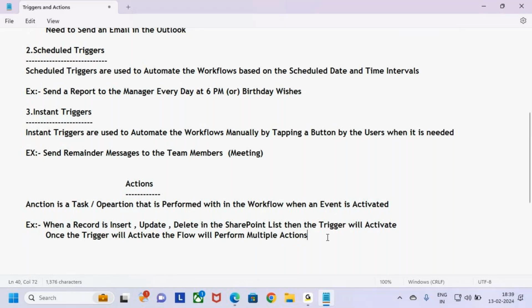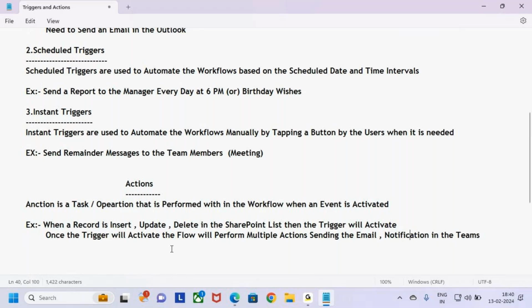So what do these multiple actions mean? Sending emails, sending notifications, sending notifications in Teams.